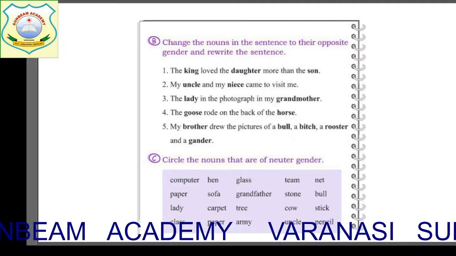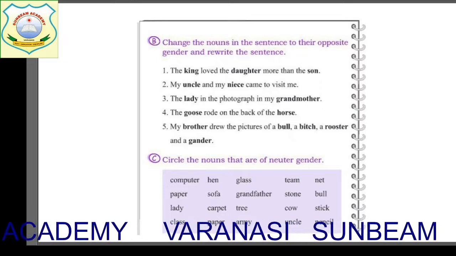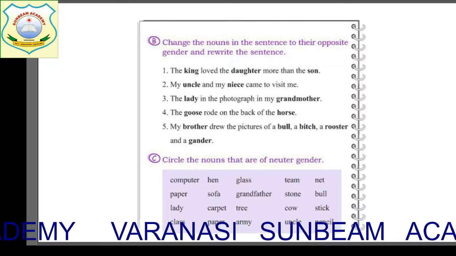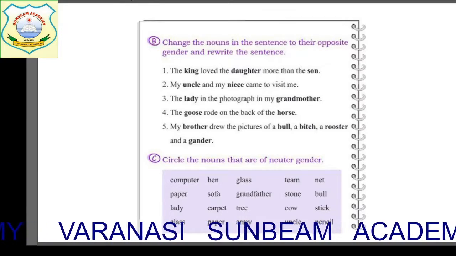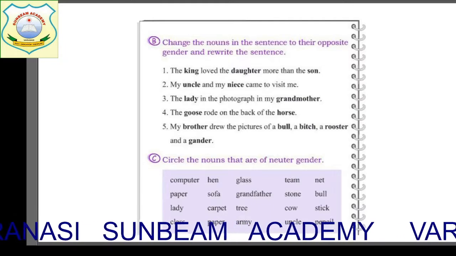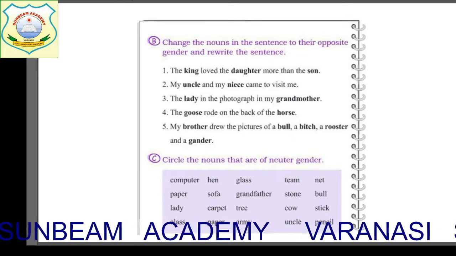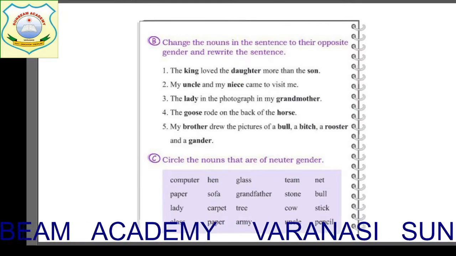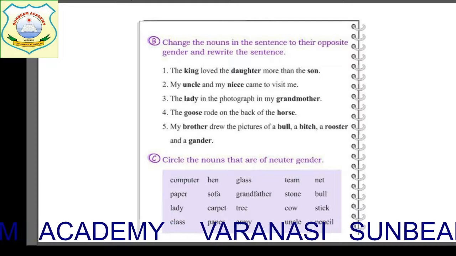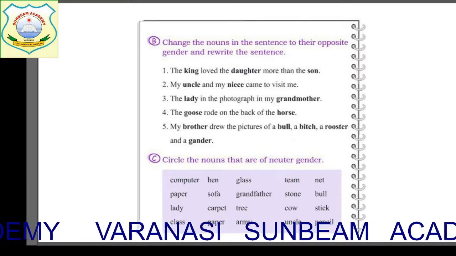My brother drew the pictures of a bull, a bitch, a rooster, and a gander. So there are 5 words, children, which you have to change. Come on, fast. What is the feminine of brother? Sister. Yes. Bull, cow, bitch. Yes, fast, children. Write fast.